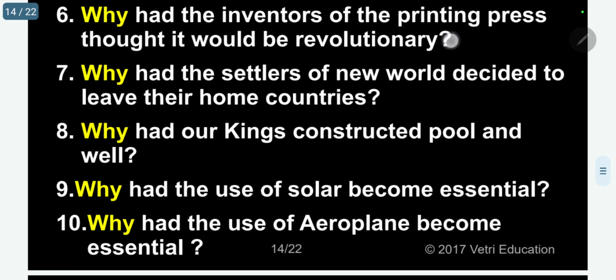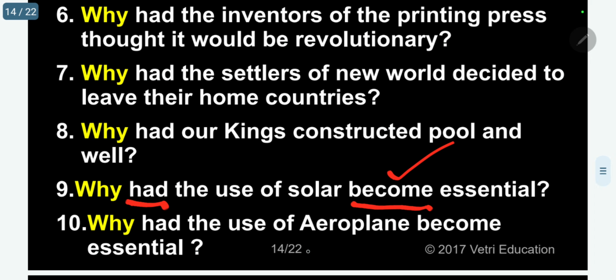Next one. Why had the use of solar become essential? Become main verb, had the auxiliary verb. Why solar essential? Because all other sources like petroleum are giving pollution for the universe. So we are trying to find out ways without pollution. So solar is one of the sources.